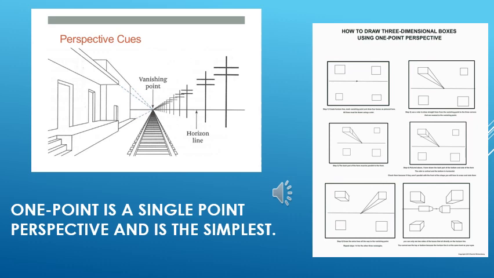Only the vertical lines which are at a 90 degree angle and which highlight the height of the object do not vanish at that point, but all the other angled lines must end on the vanishing point. If it's one point perspective, all the lines go to one point.